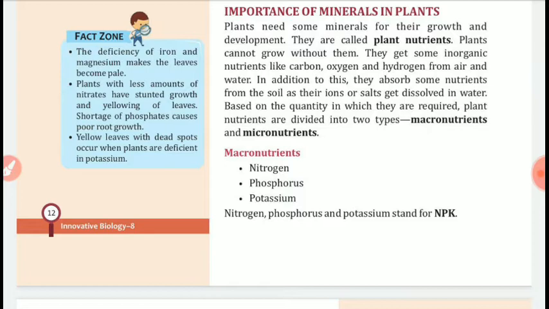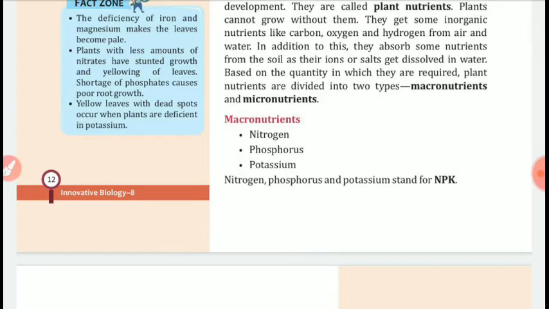Based on the quantity in which they are required, plant nutrients are divided into two types, macronutrients and micronutrients. Macronutrients are nitrogen, phosphorus, and potassium.